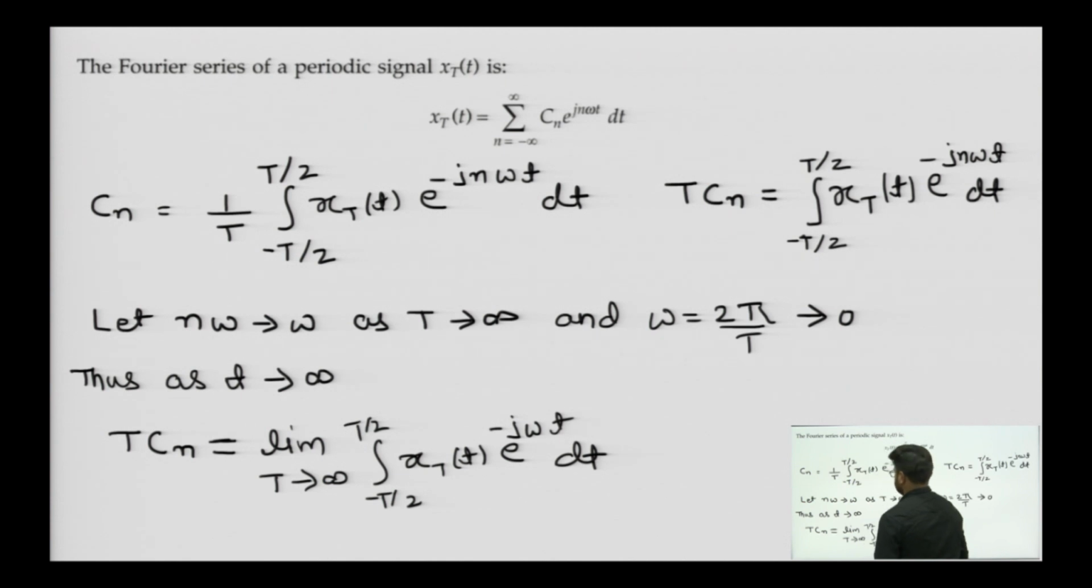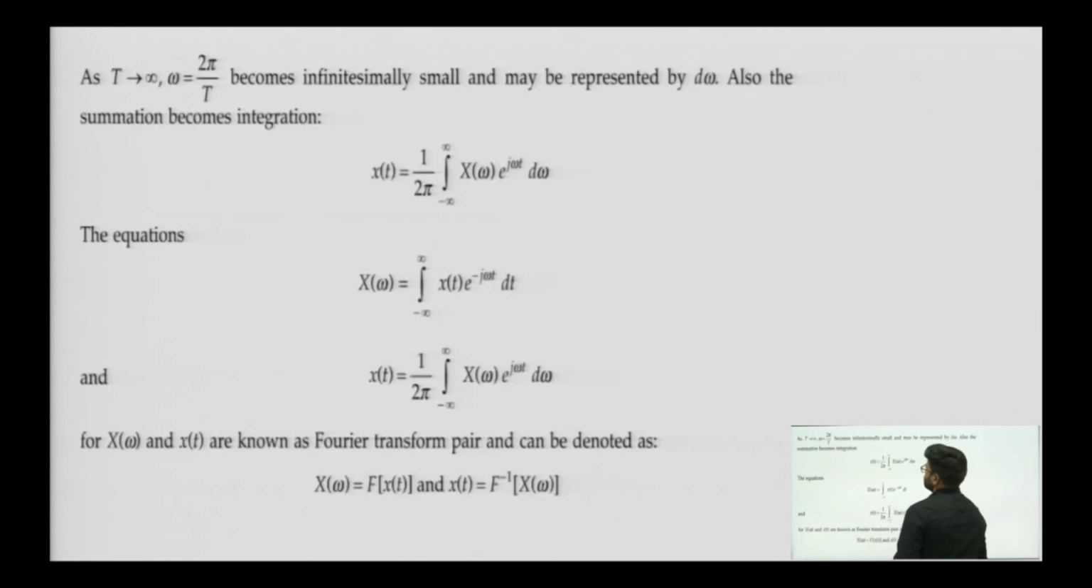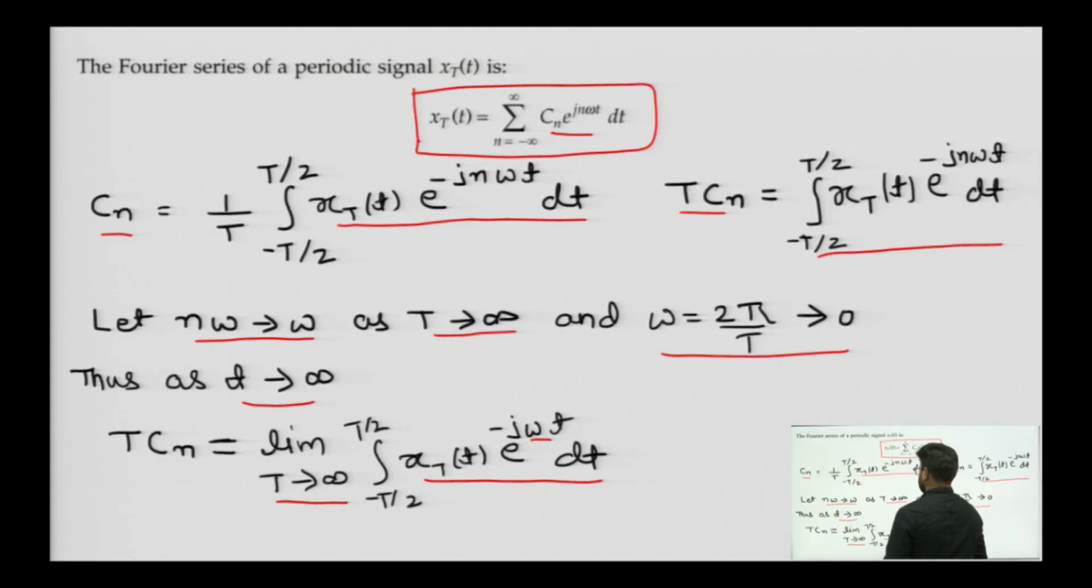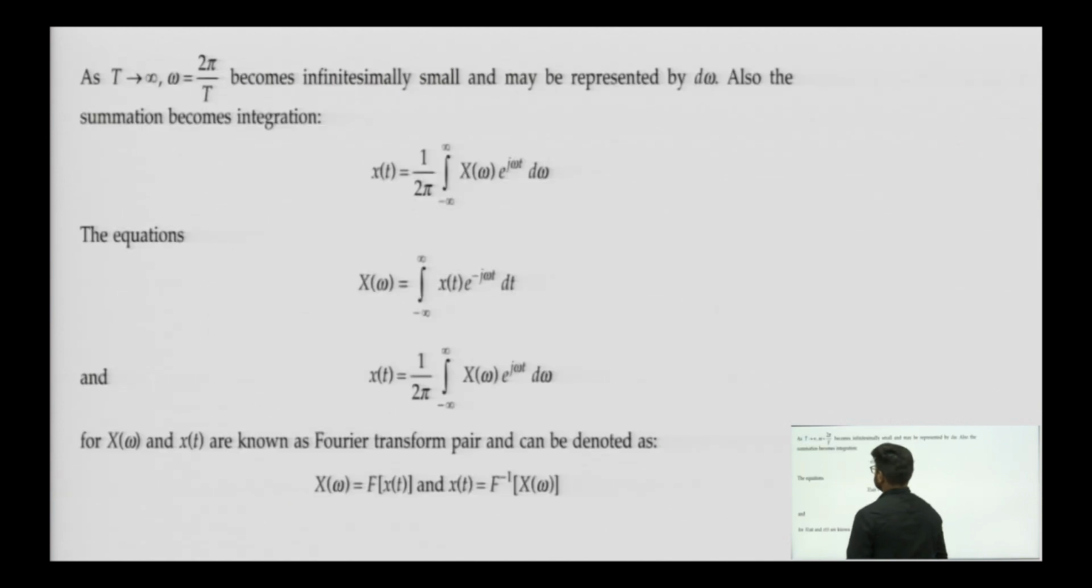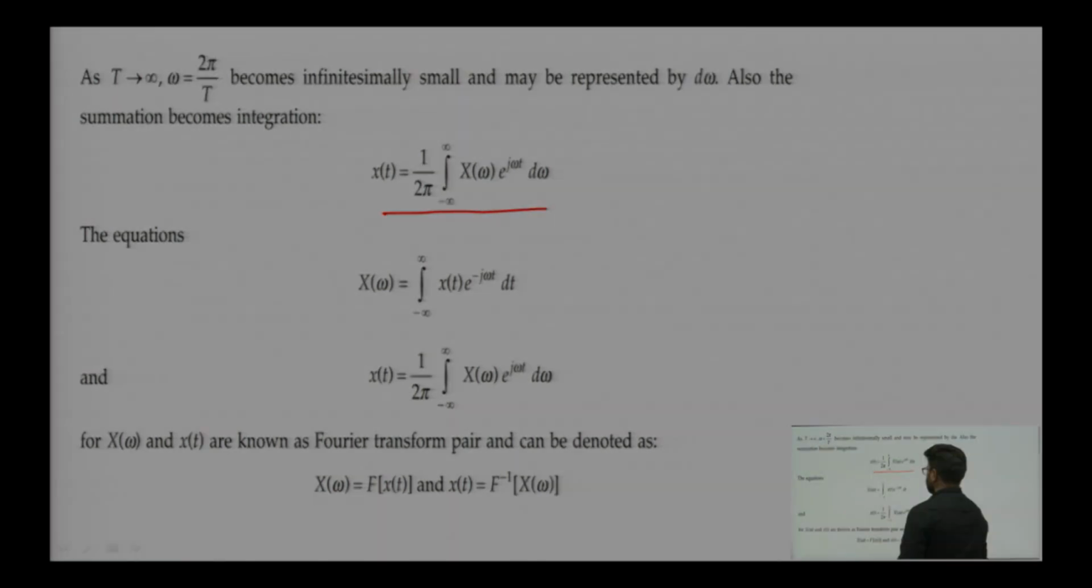Now, as T tends to infinity, x_T(t), the Fourier series of a periodic signal, has omega equal to 2 pi by T becoming infinitely small and may be represented by d omega. So, the summation will become integration. So, it will be 1 upon 2 pi, X of omega, e to the power j omega t.